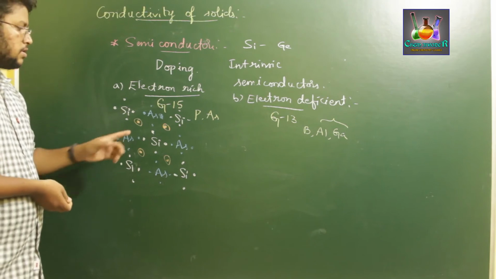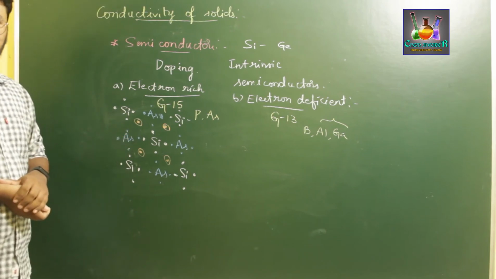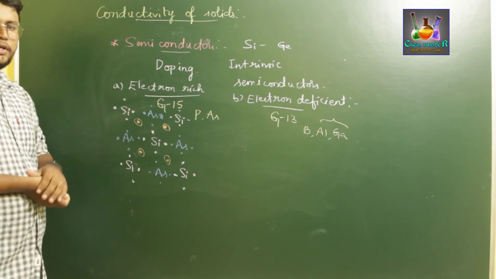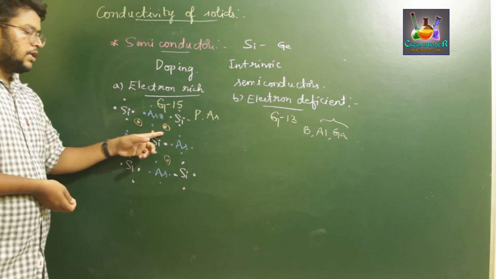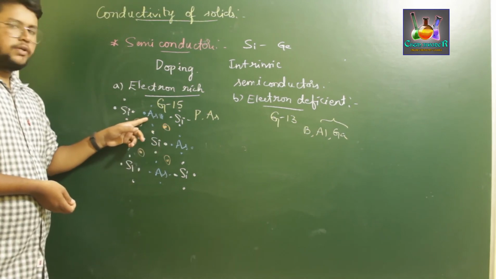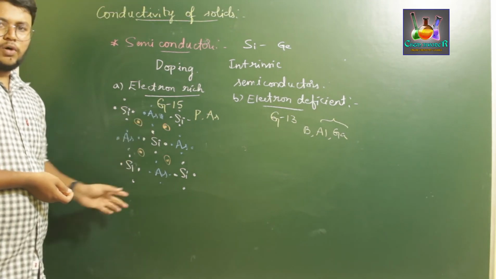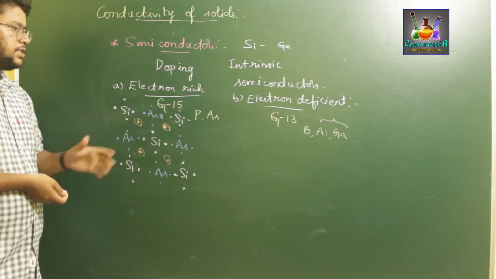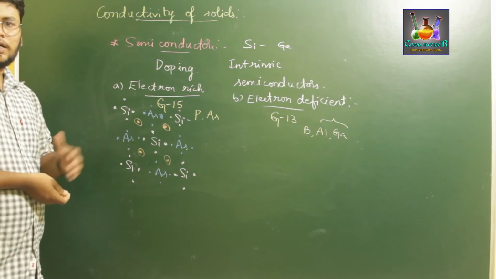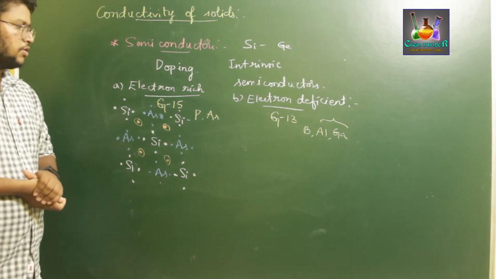So the electrons of arsenic in the valence shell help the semiconductor conduct electricity by their motion. This is how we get a semiconductor by adding an electron rich impurity. Those valence electrons move all around the semiconductor, which when connected to an electrical circuit conducts electricity by motion of electrons.